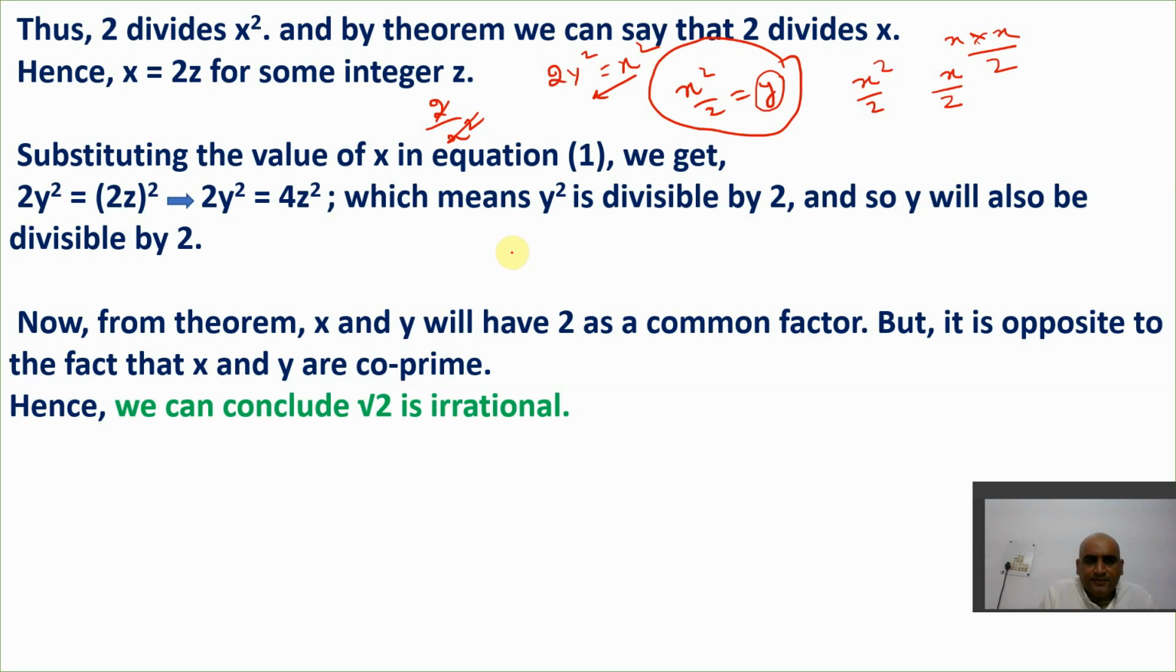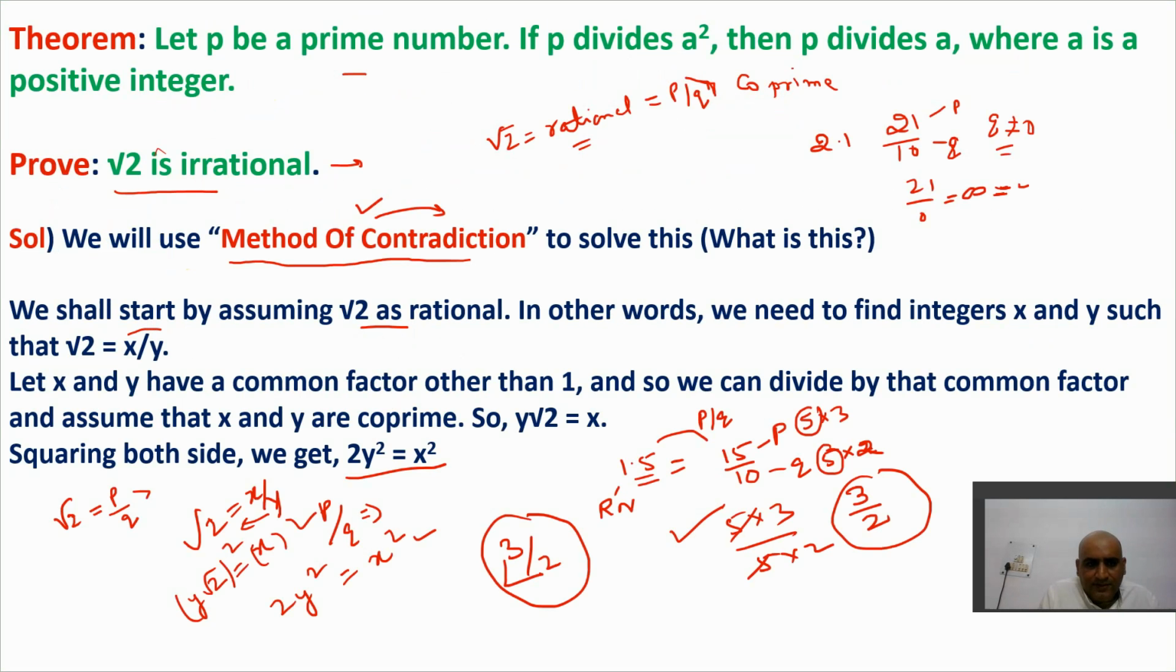Now see this here. Now we have this value here, 2y square is equal to x square, right? 2y square is equal to x square. Now let us say here x is equal to 2z for some integer. Hence x is equal to 2z for some integer here.